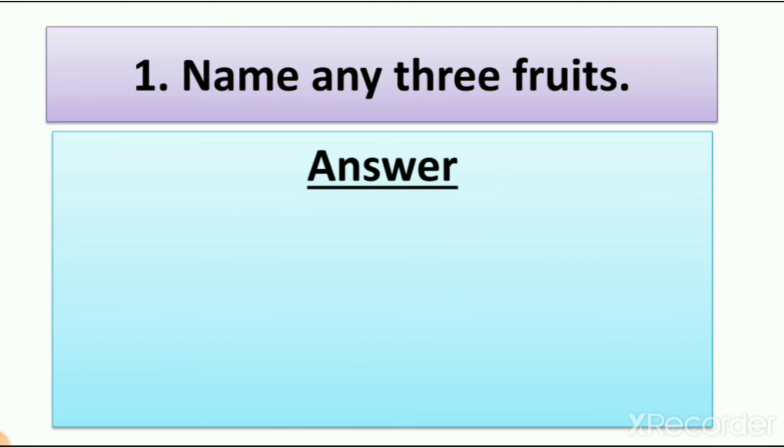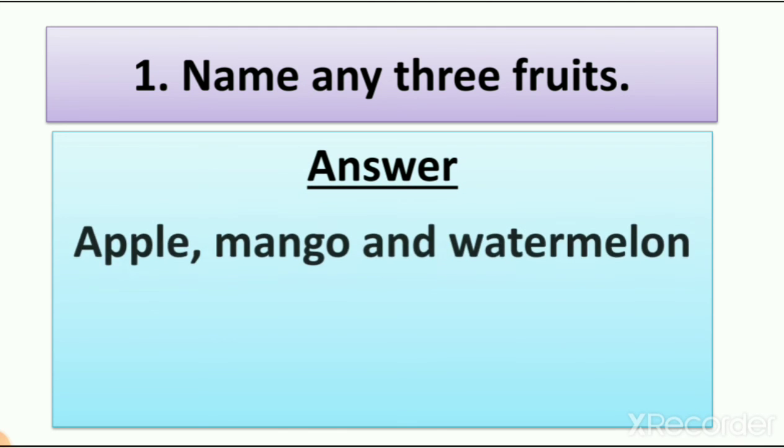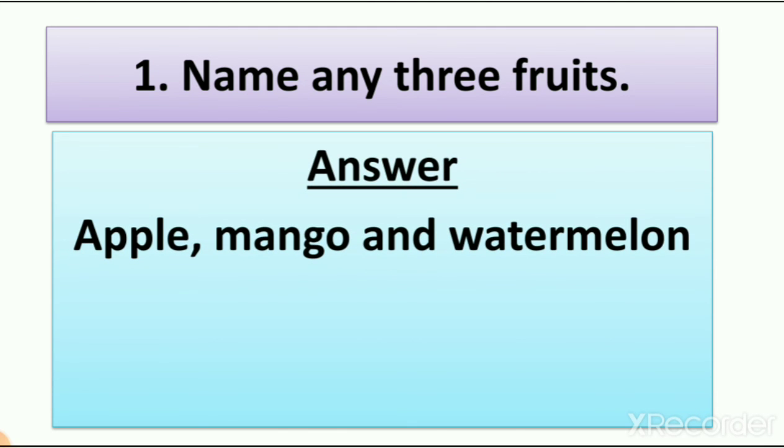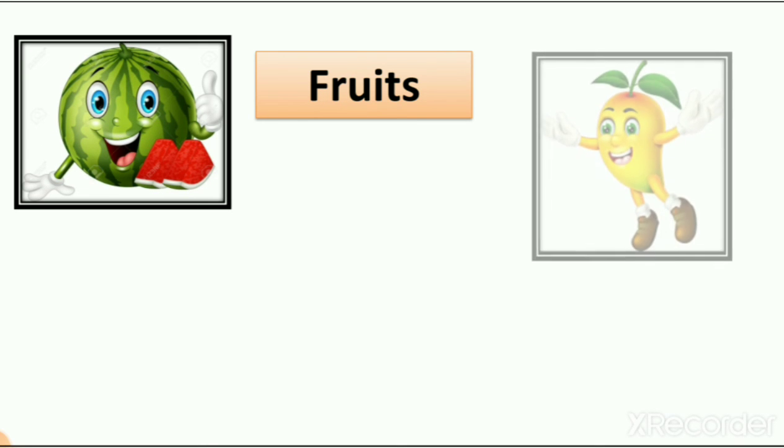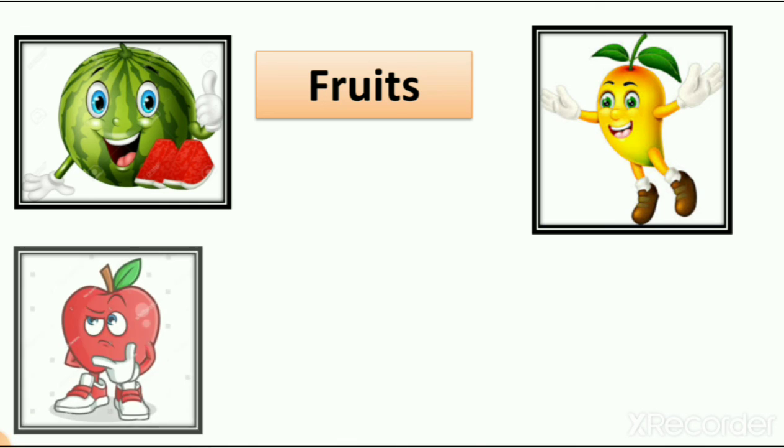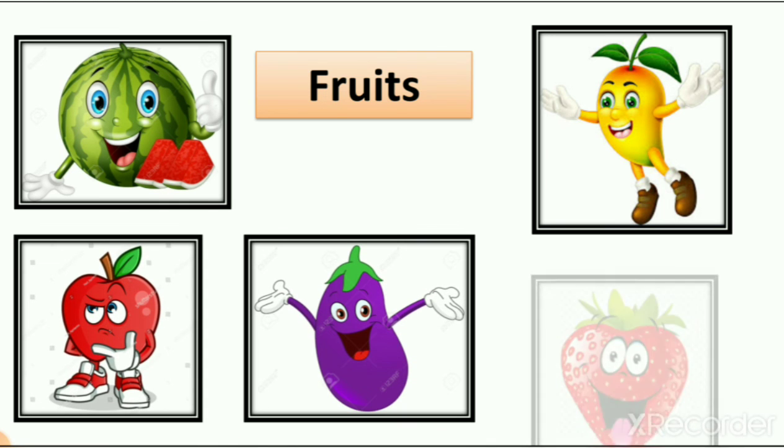So I write here apple, mango and watermelon. These all are fruits we eat, right? So here you can see the spelling of apple, mango and watermelon. So let's see some fruits. Watermelon, mango, apple, brinjal and strawberry.